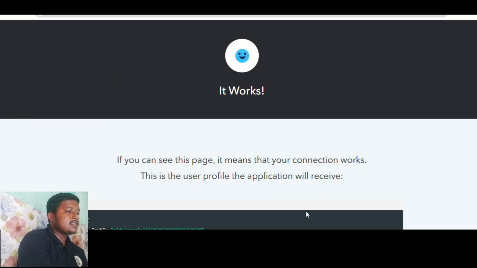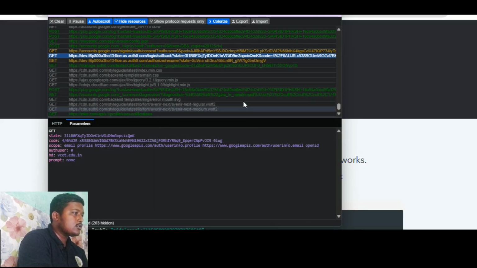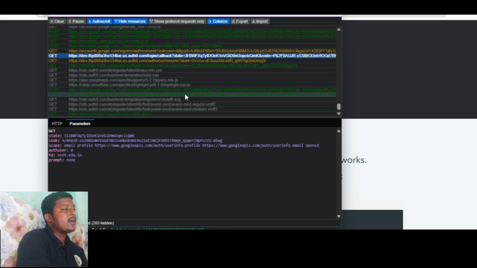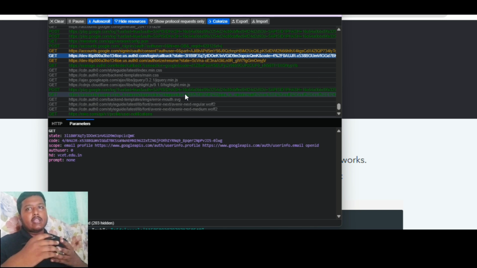And you will also see that there is no token endpoint call in this tracer. Why does it happen? Because the token endpoint call is made server to server. It does not reflect in the browser. That makes it more secure. So I hope you have understood everything about the OIDC approach.